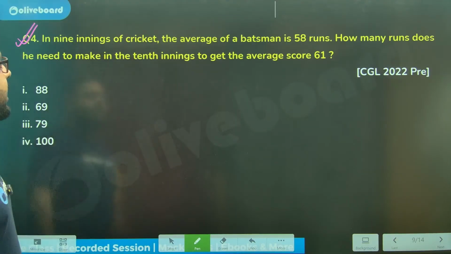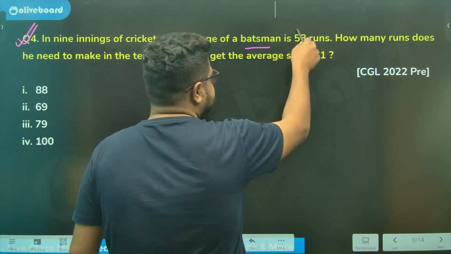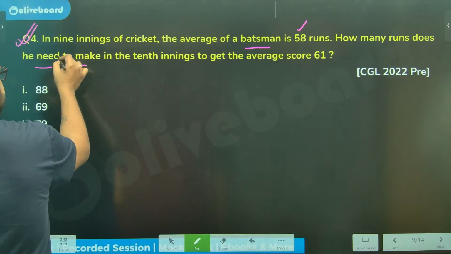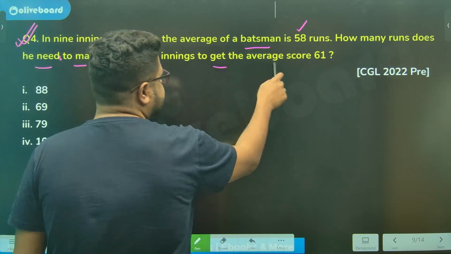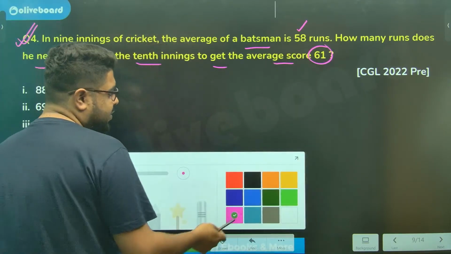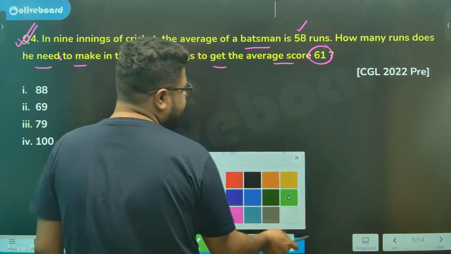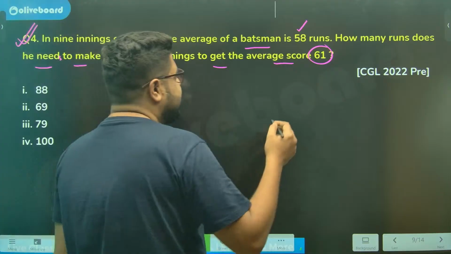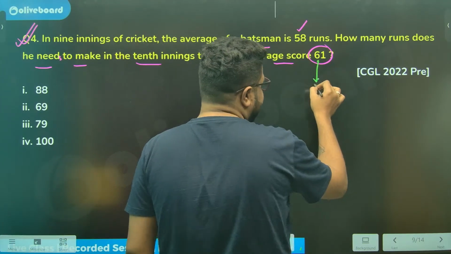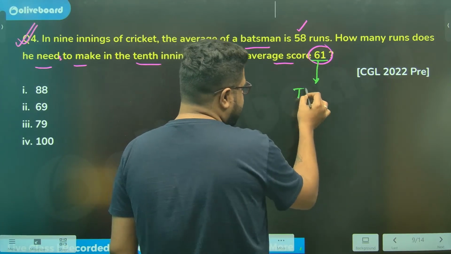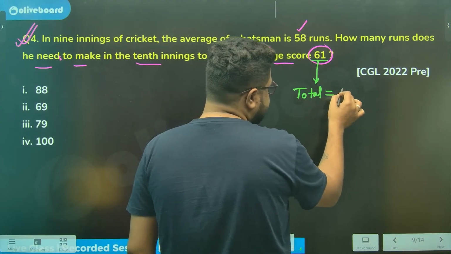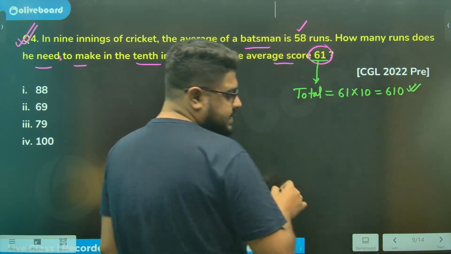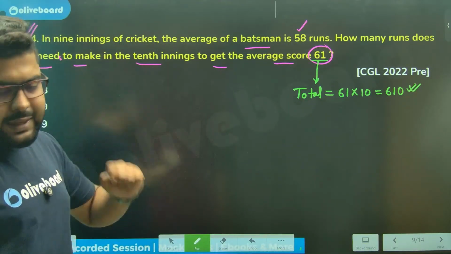In 9 innings of cricket, the average of a batsman is this. How many runs does he need to make in the 10th innings to get his average to this? Sir, you can go by deviation. The values are so small, you can go by the normal method as well. After 10 innings, his average has to be 61. So the total must be 61 into 10, that is 610.